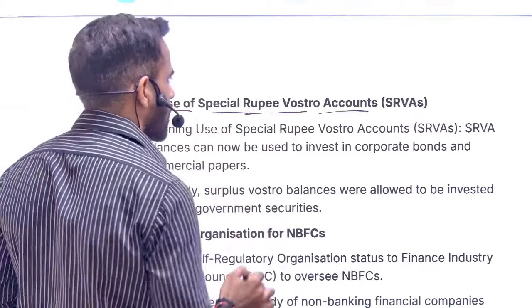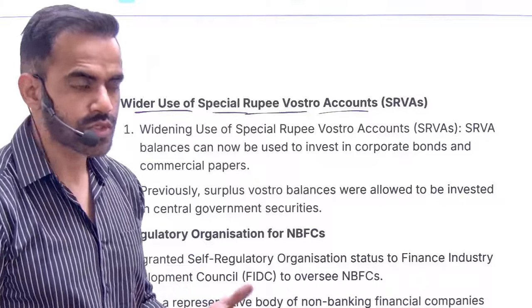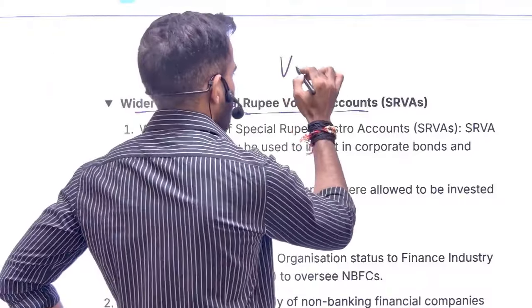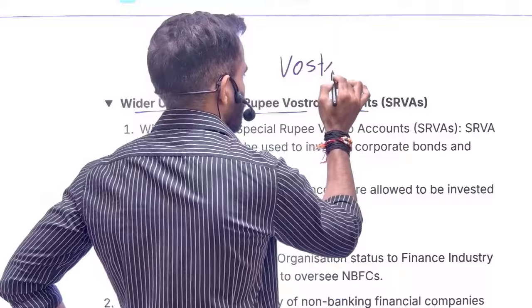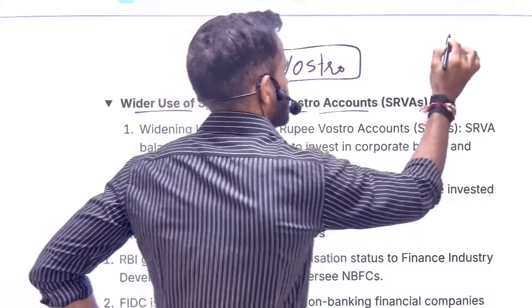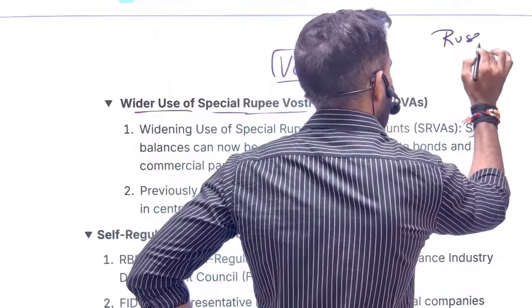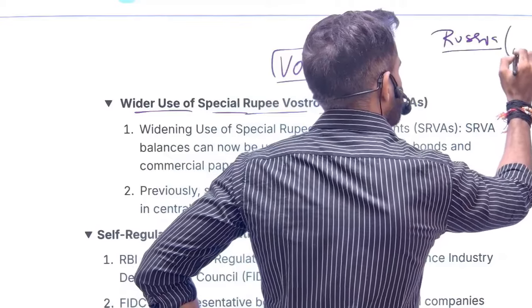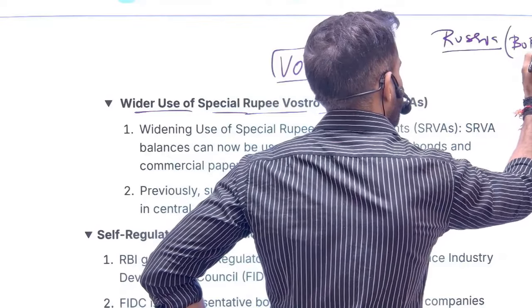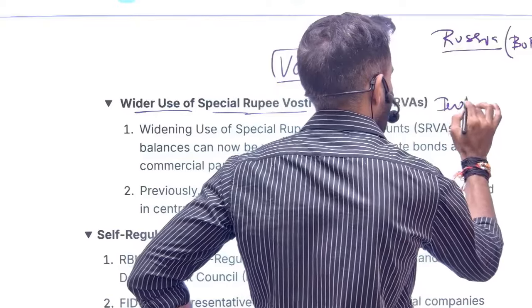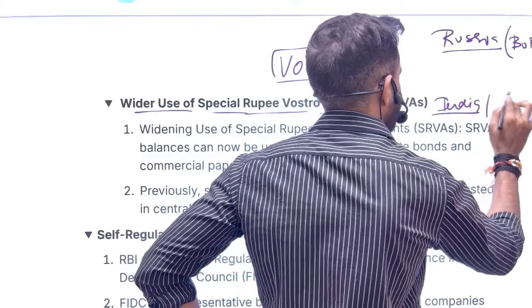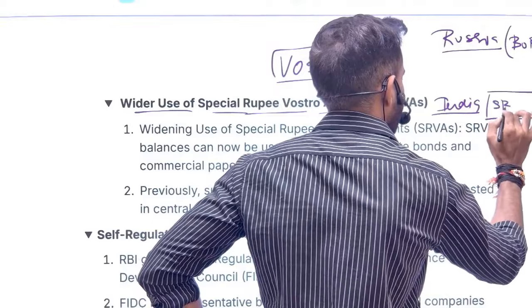special rupee Vostro account. Now there are two terms, Vostro and Nostro. I'm just going to explain Vostro, and Nostro is just the opposite of that. What is Vostro? Let's say this is Russia, and I'm just giving the name Bank of Russia. This is India, and let's say there is SBI, State Bank of India.